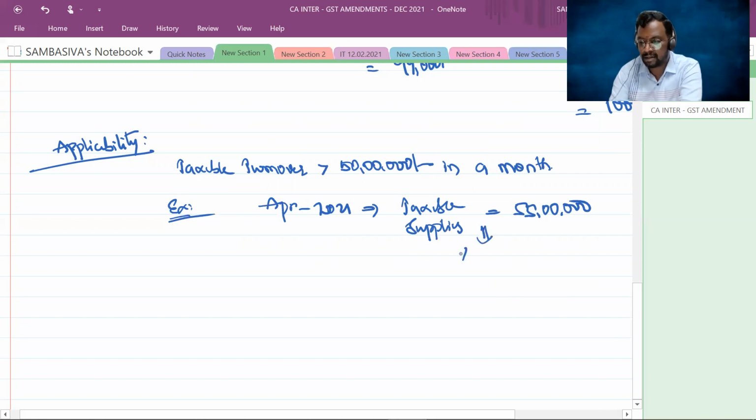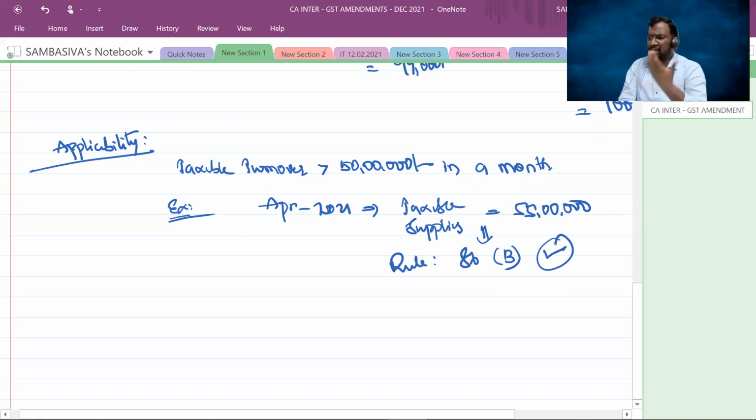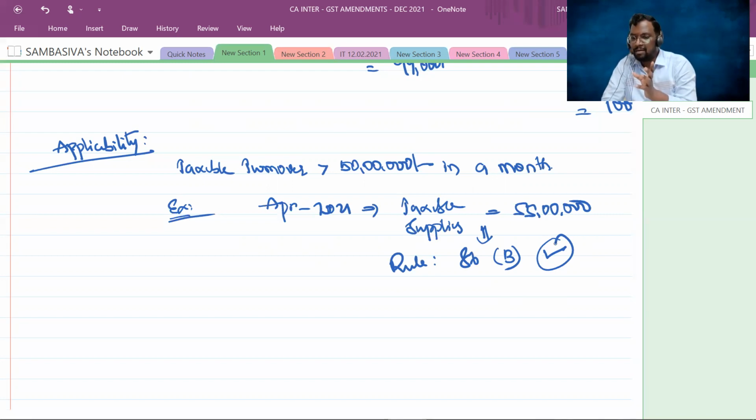Now, whether in this scenario rule 86B is applicable, the answer is yes, applicable. As your taxable supplies exceed 50 lakhs rupees for April 2021, rule 86B is applicable. That means out of your total output tax liability, 99% you can discharge by using the balance in the electronic credit ledger, and 1% minimum you have to pay through the electronic cash ledger.